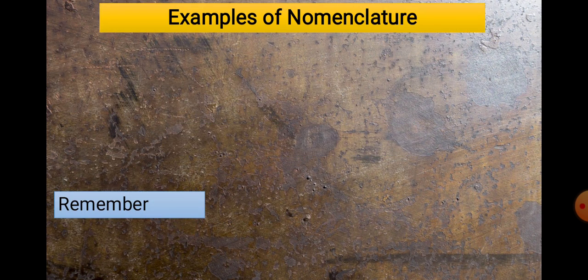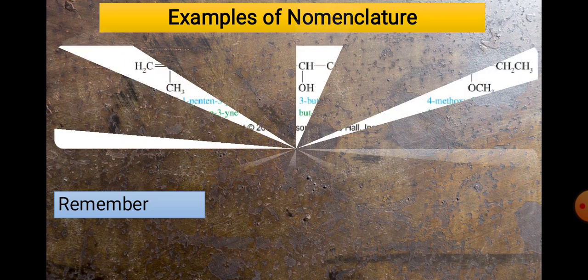Now, examples of the nomenclature. Okay, now you know that alkyne means a carbon-carbon triple bond, and triple bonds are again of two types. Either the triple bond is present in between the molecule or at one of the ends. The best examples are 1-butyne and 2-butyne. You know what the difference is between 1-butyne and 2-butyne? In 1-butyne the triple bond is present at the terminal side, and in 2-butyne the triple bond is present at the inner side. Okay, so based on that we have examples and we classify these two points.